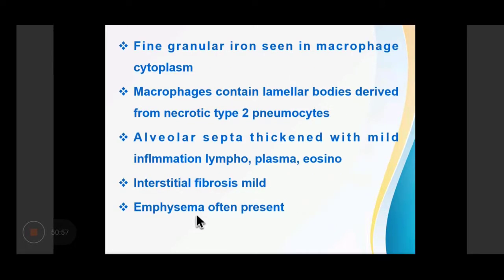Prussian blue granular iron is seen in the cytoplasm of the macrophages. The macrophages contain lamellar bodies, which are because of necrotic type 2 pneumocytes. Alveolar septa are thickened with mild inflammation composed of lymphocytes, plasma cells, and eosinophils. Interstitial fibrosis and emphysema are often present.